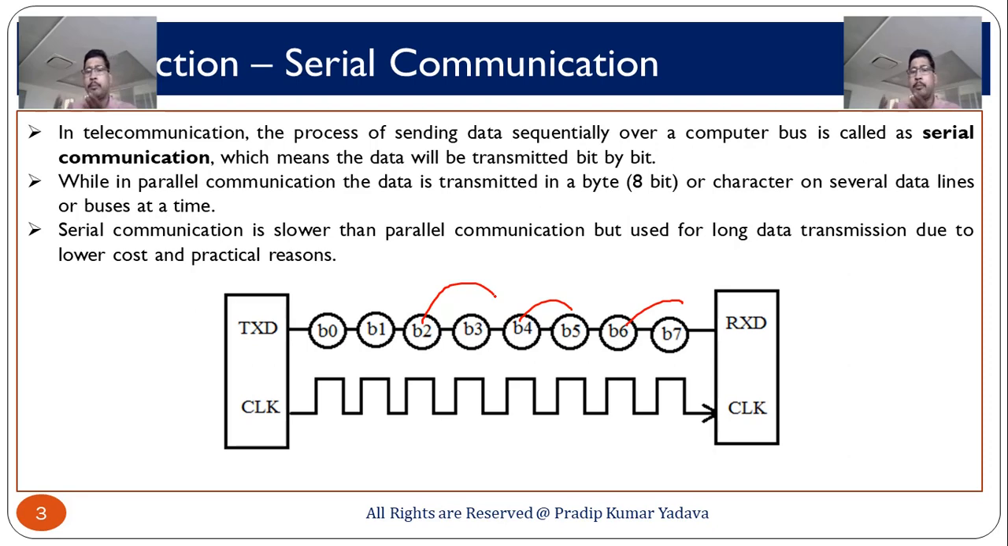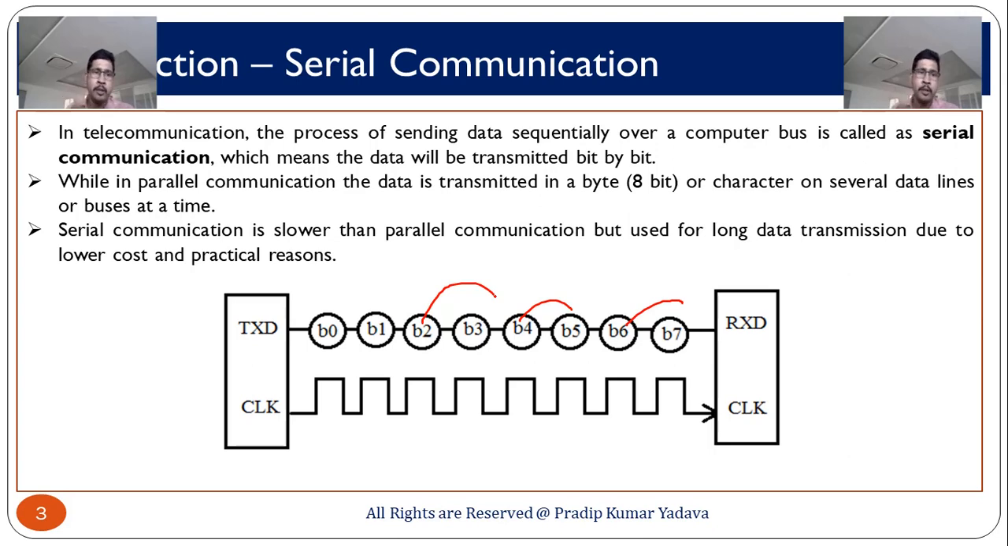So sometimes it makes your system very bulky and also increases the cost, because suppose if you want to transmit data over 50 meters, then you need wire of 50 meters. So sometimes it increases the cost. To avoid this cost and not make your system bulky, serial communication came into the picture.